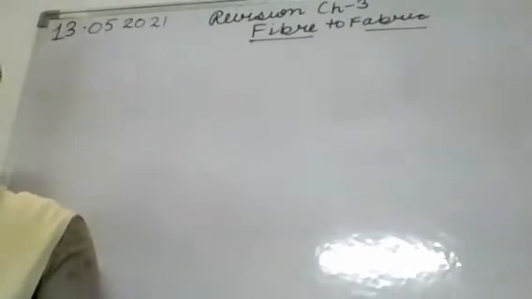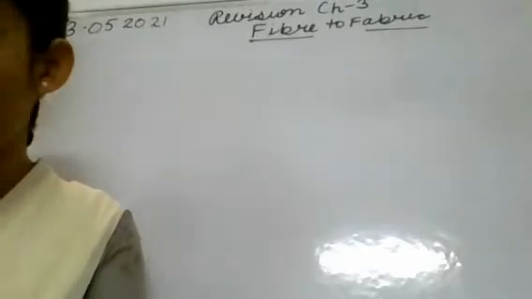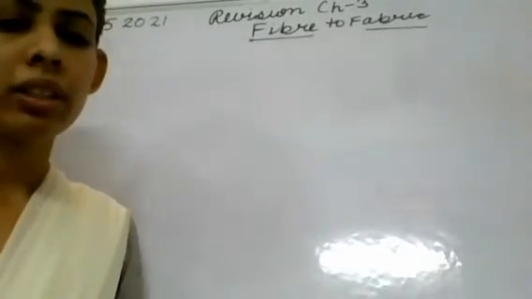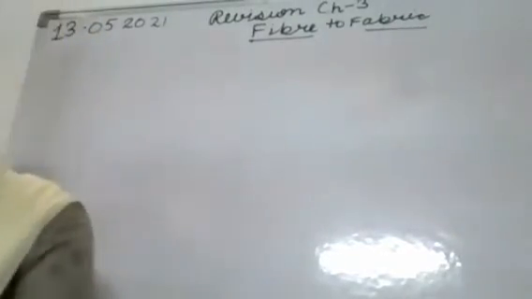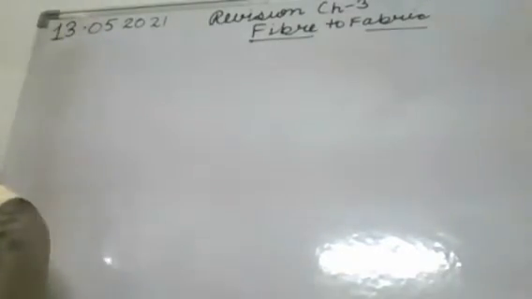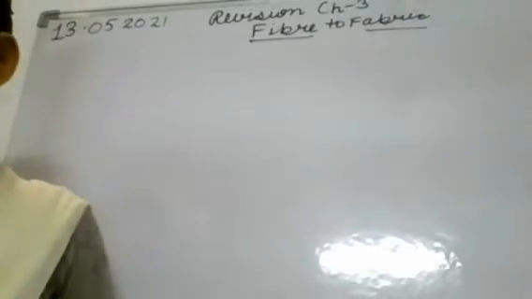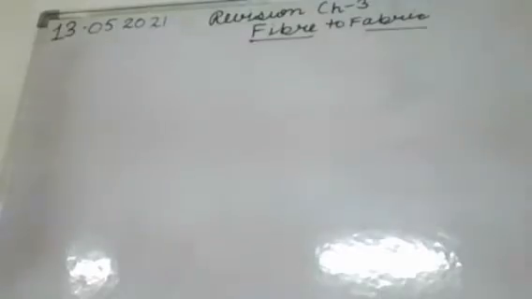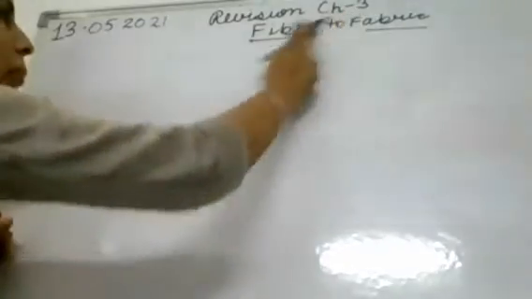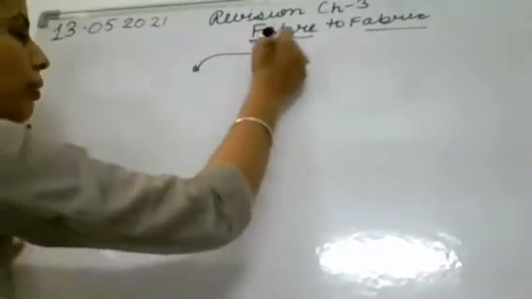So what is fabric? Fabric is the material that is made from fibers, okay, and that fabric is used for making so many types of dresses, curtains, and sofa covers. So these fabrics are made from these fibers. In this chapter we will study about the fibers. Firstly I will introduce you to the fiber term.